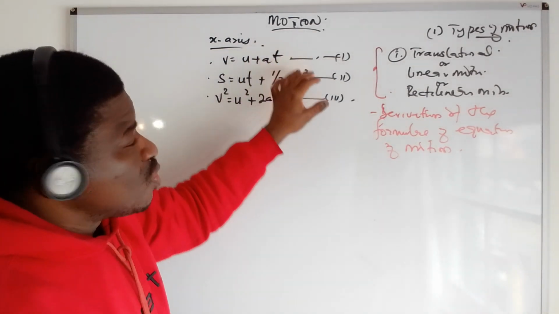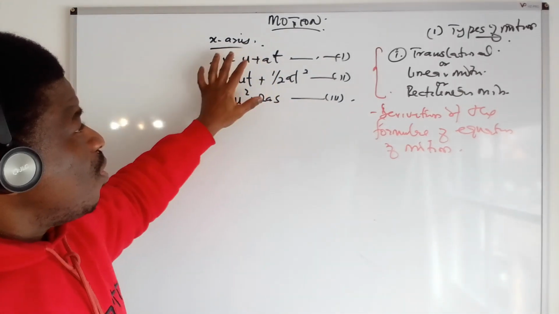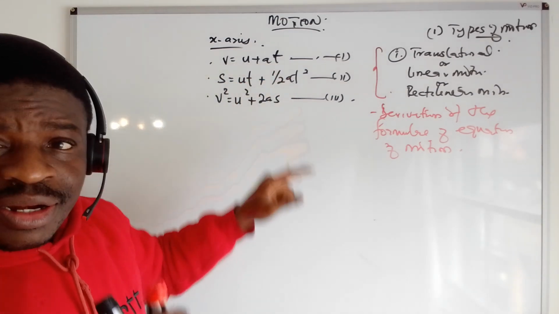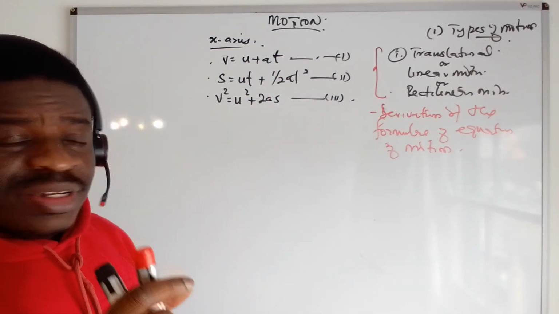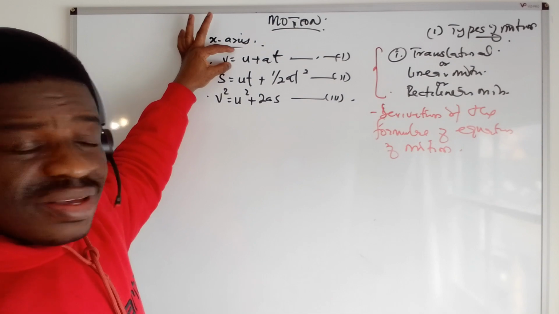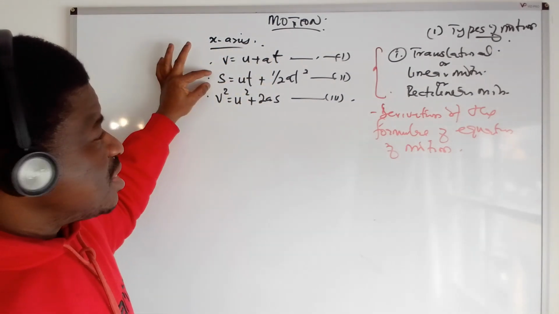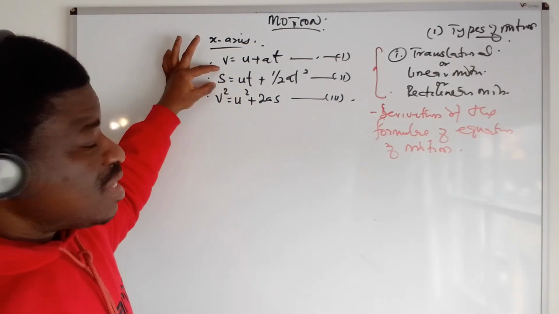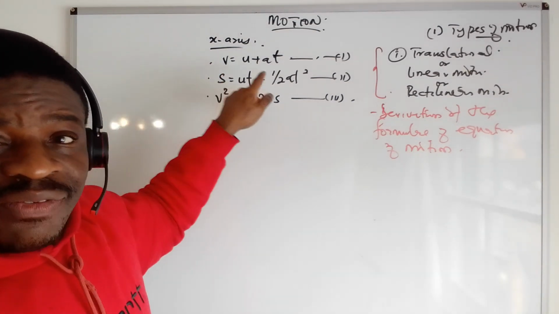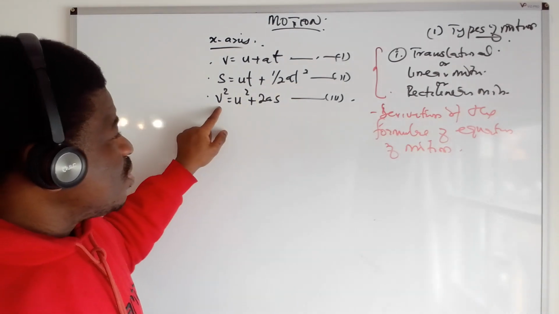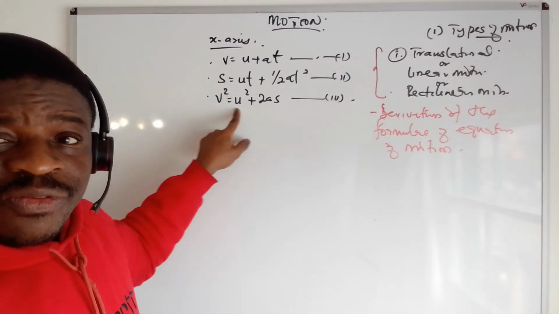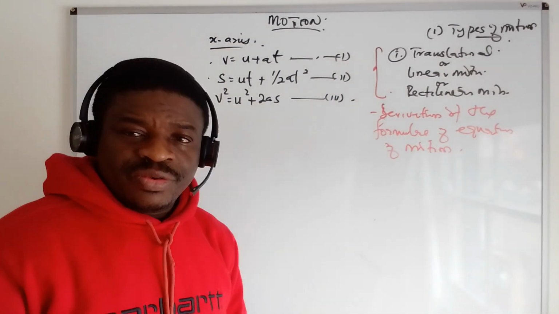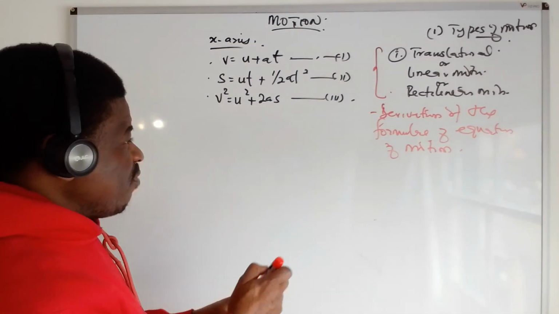But another thing I want you to know from these three formulas: in the first one, v is u plus at, one of the parameters is not there, and that is distance. S is not here. If you look at the second one, one of the parameters is not here, and that is v, the final velocity. Then if you look at the third one, something is not found here, and that is t, the time taken. So bear that in mind. Now, let's talk about the first.